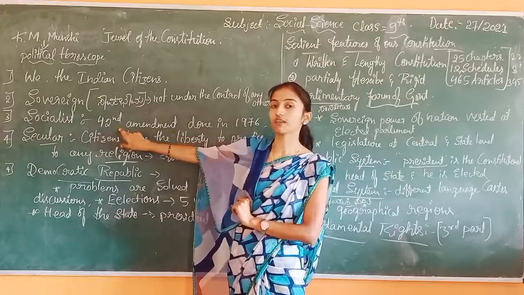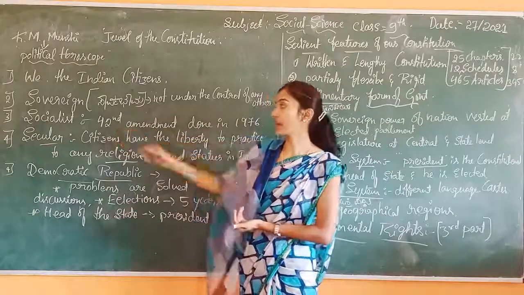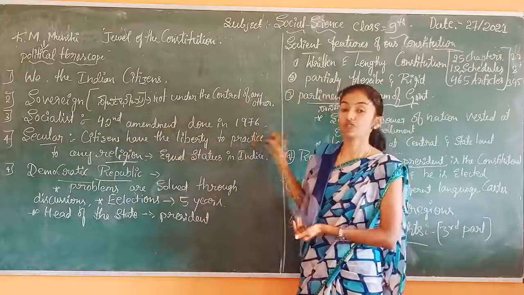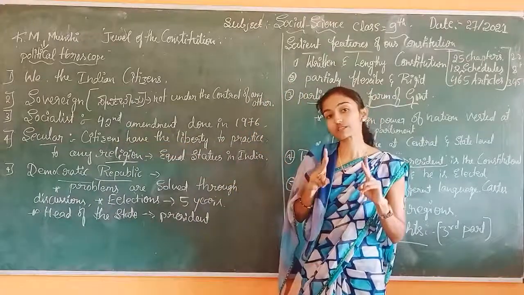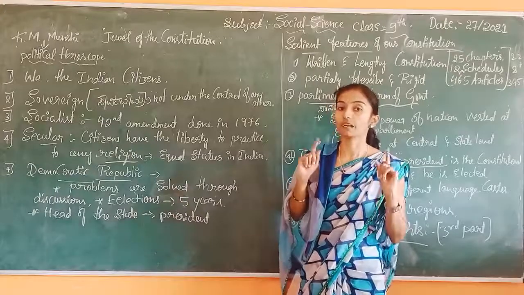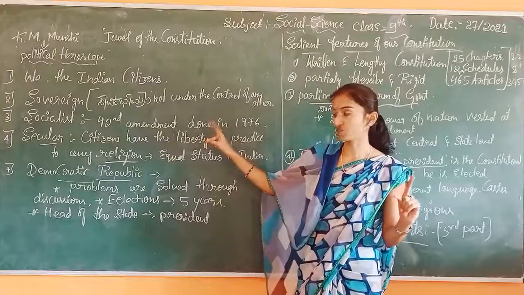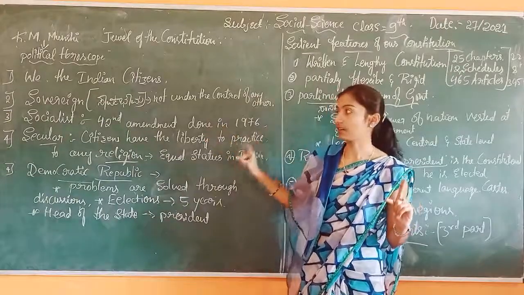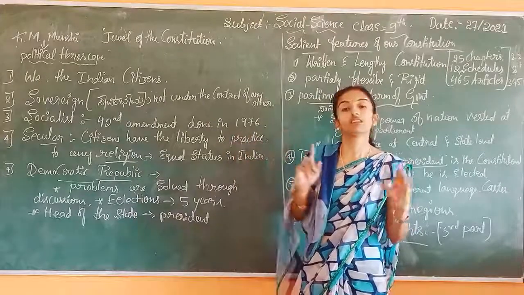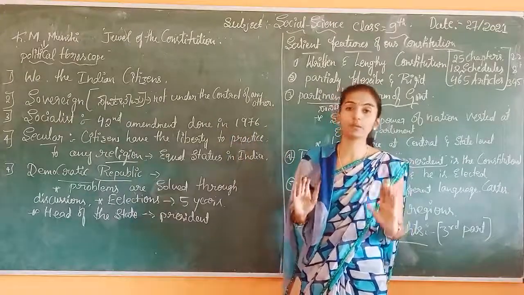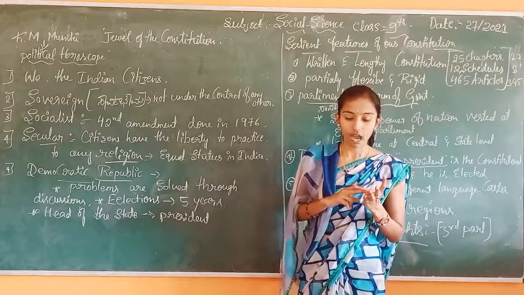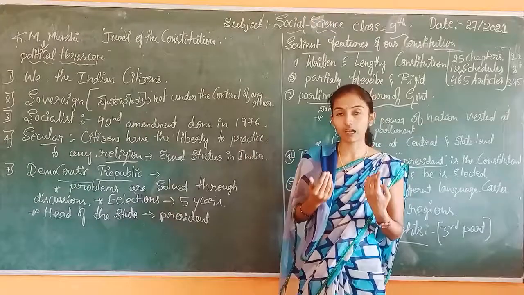Based on the 42nd amendment, ಆಗಿ ಏನು ಮಾಡಿದ್ವಿ ತಿದ್ದುಪಡಿಯನ್ನು ಮಾಡಿ in 1976 we added two words to the preamble of the constitution. Those words are socialist and secular. Socialist means priority is given to each and every person, social equality, and promoting the welfare of the people.